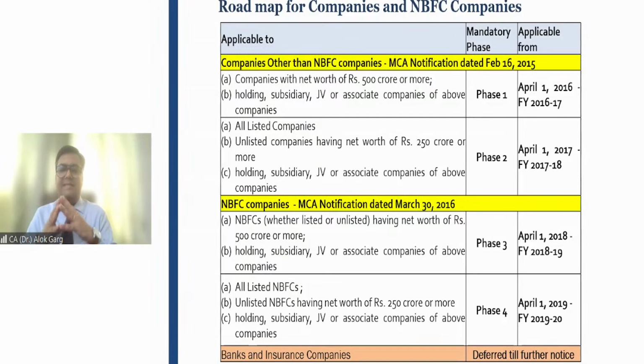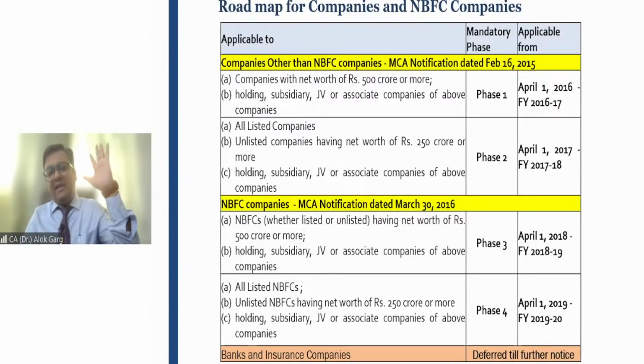Friends, first of all, as I told you, Ind AS were notified on 16 February 2015, which means 14-15 is the financial year. The first year of optional applicability was 15-16. But the first year of mandatory applicability was 16-17. So in India, the first mandatory year for applicability of Ind AS was 2016-17.